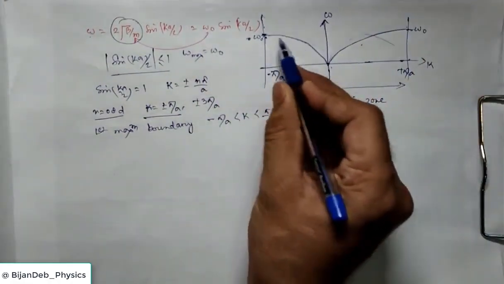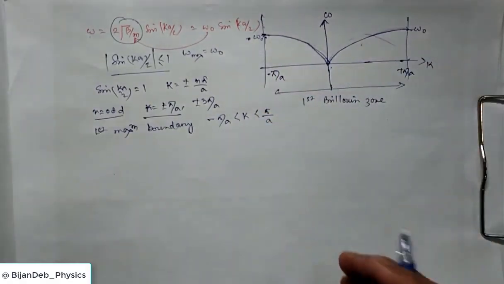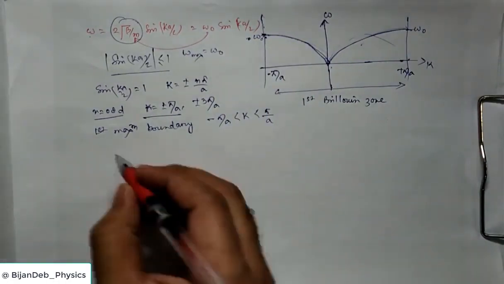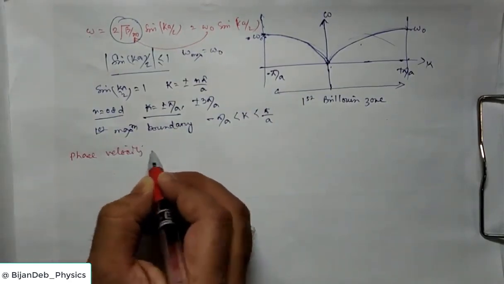So this is frequency dependent wave vector. Okay, so this is changing. So this is the dispersion curve. Now here we introduce two terms. Simply you remember the phase velocity. So what is the phase velocity?